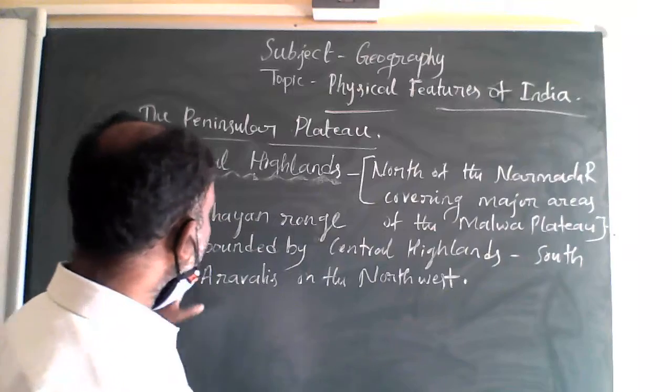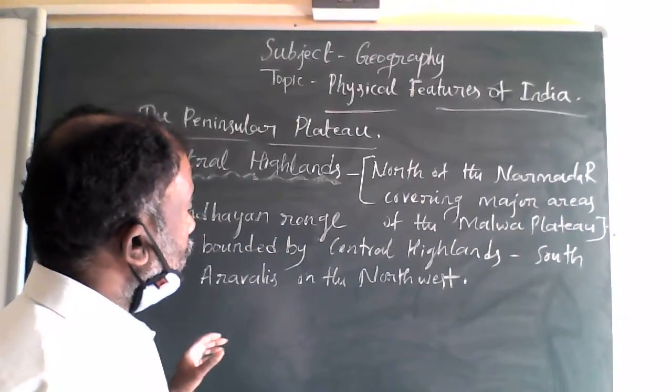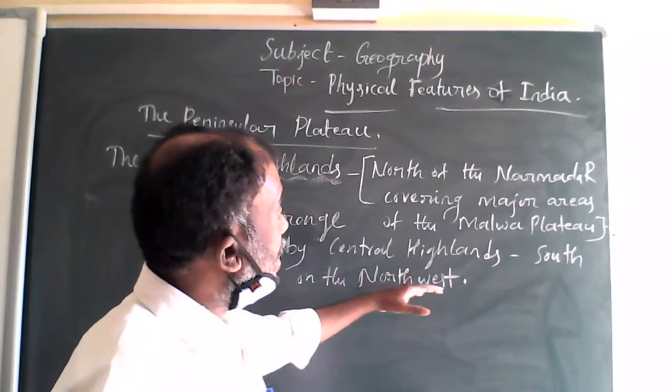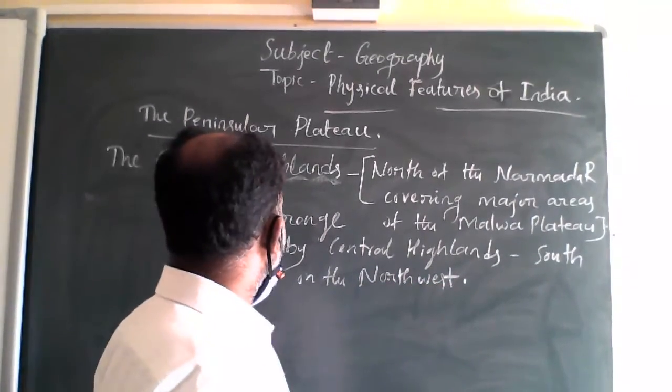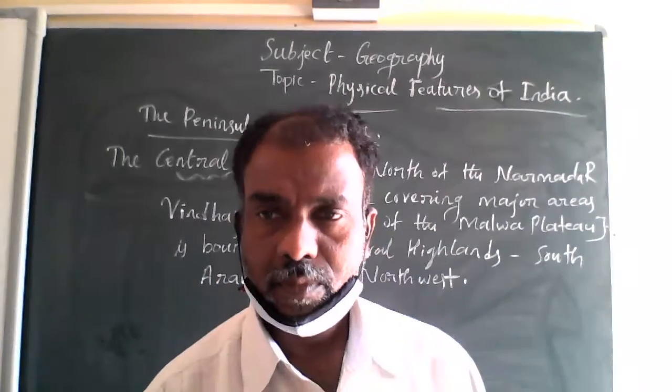Getting now? So the Vindhyan range is bounded by the Central Highlands on the south and the Aravallis on the northwest.